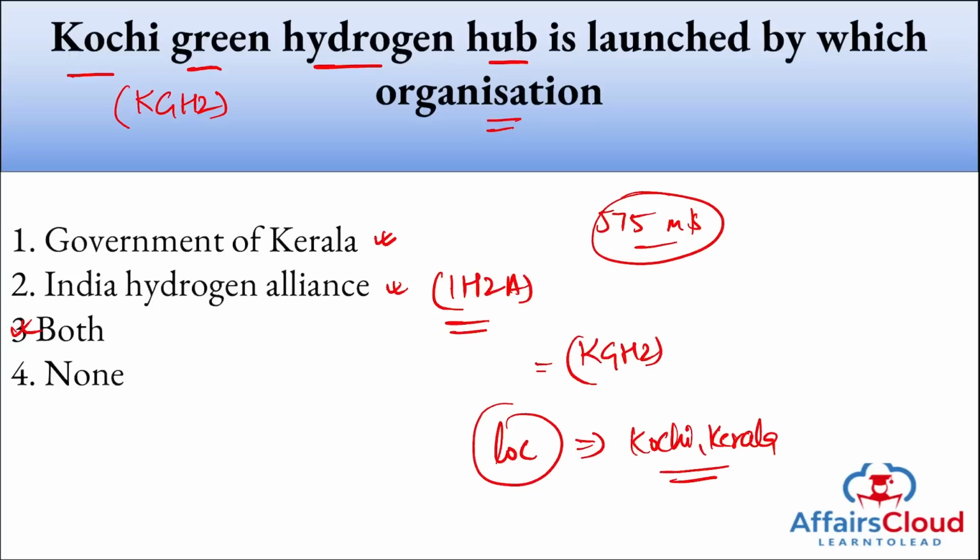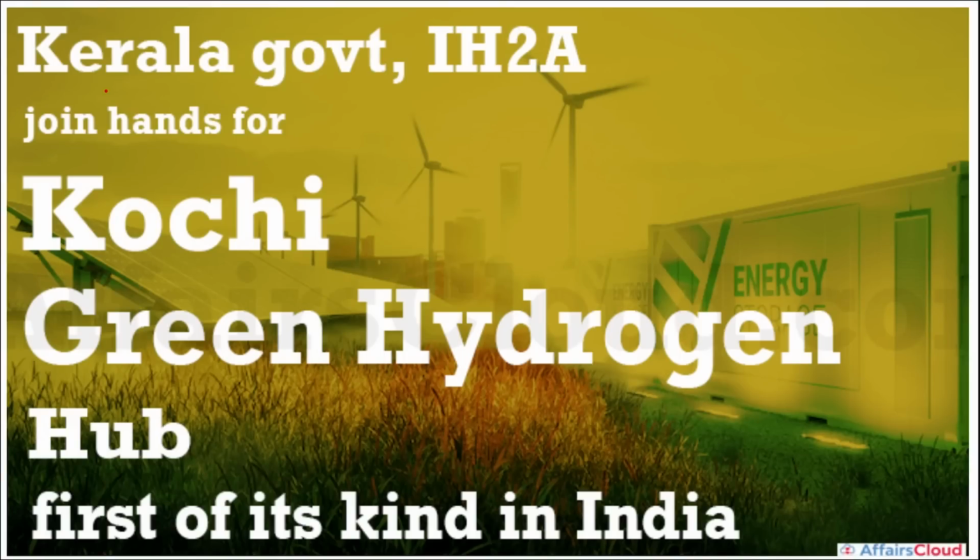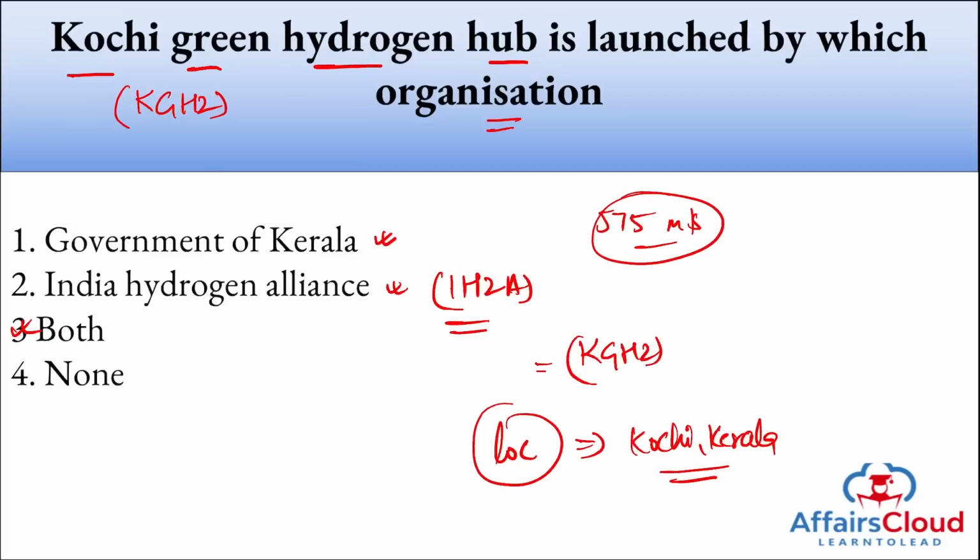So what you all need to remember is that it was the Kerala government along with IH2A, that is the India Hydrogen Alliance. Why is H2 written here? That means hydrogen. We know hydrogen is symbolized by H2. All right, highly important.